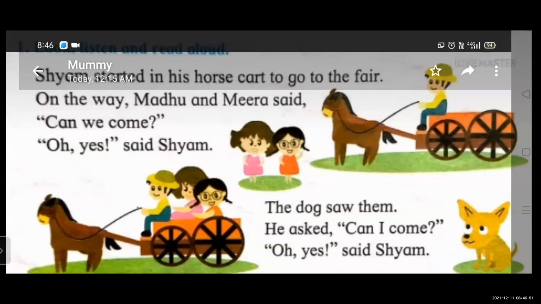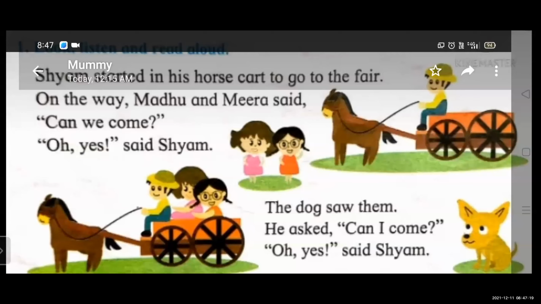Now see the second picture. Which animal do you see in this picture? Dog. Yes, dog. What is the dog doing? The dog is seeing them. Yes, the dog is seeing them. Now the dog sees them going to the fair. The dog also wanted to go to the fair.